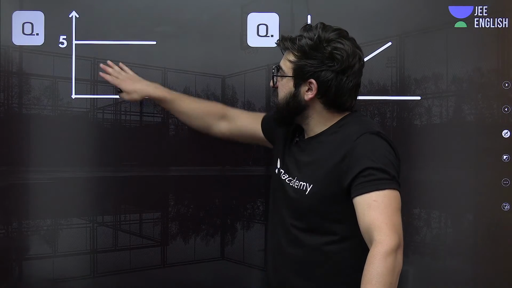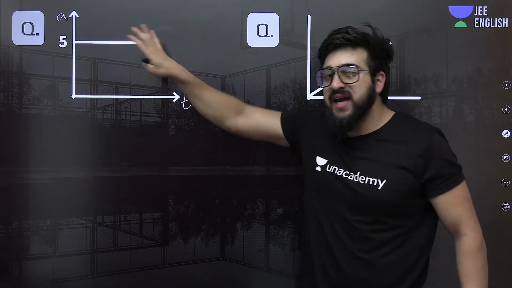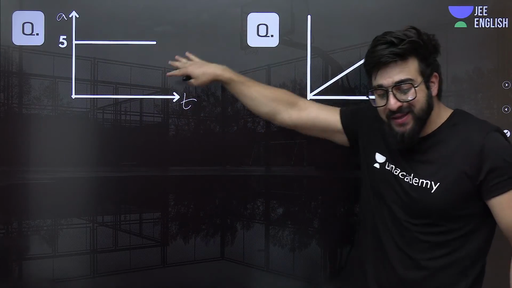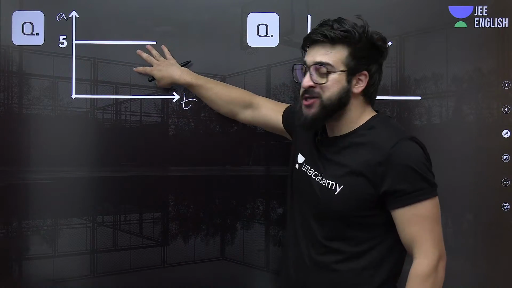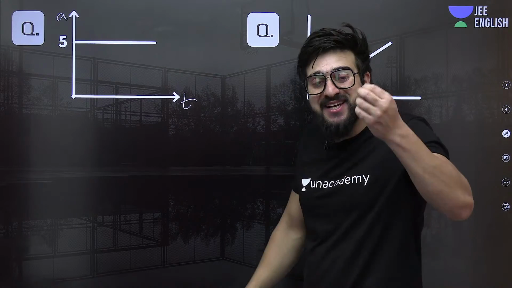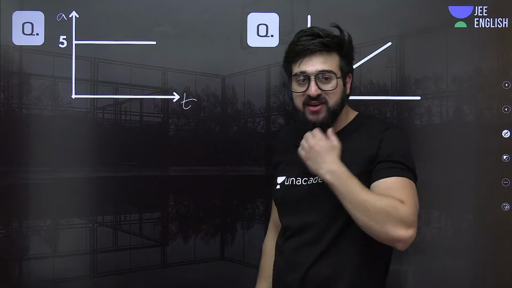Come on. I want everybody of you, this is acceleration and this is time over here. I want everybody of you to tell me in this case, how much is basically the jerk. Okay. Can you tell me how much is jerk? How do we exactly find the jerk? That is rate of change of acceleration. That is slope. Understand? Because the slope of the acceleration-time graph gives us the jerk.